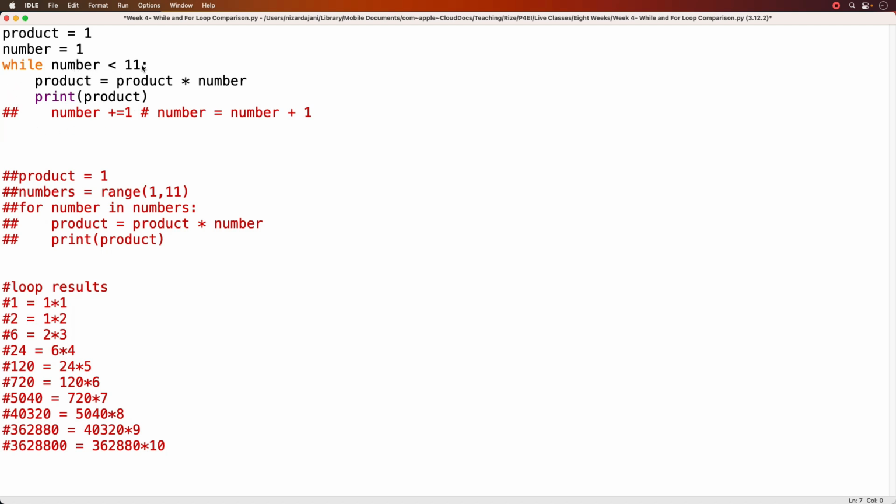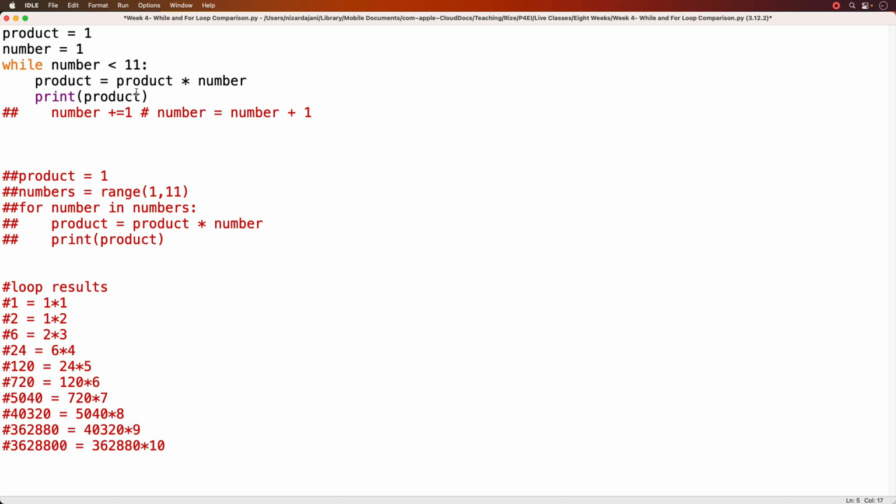While number is less than 11, well, what's number? Number is still 1. The number value has not changed. So while 1 is less than 11, that's true, then run this code, then go up again. While 1 is less than 11, still true, then run again. So this is what's going to lead us to an infinite loop. The while loop will continue running as long as this condition is true, but nothing is changing in my code to make this false at all.